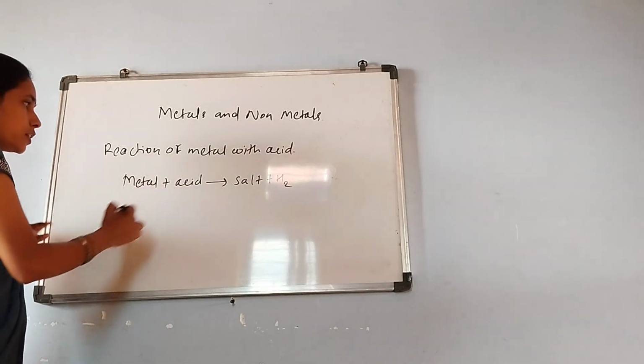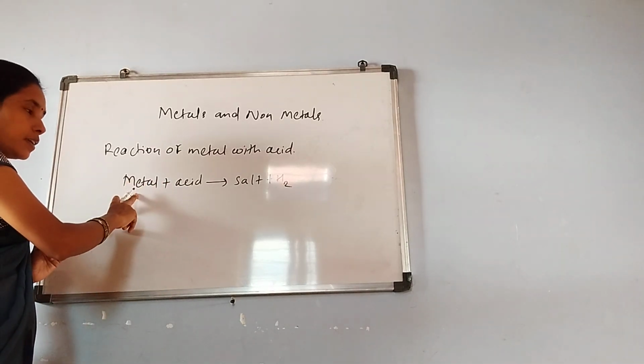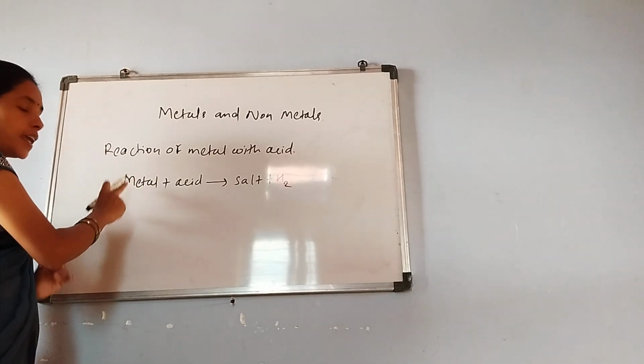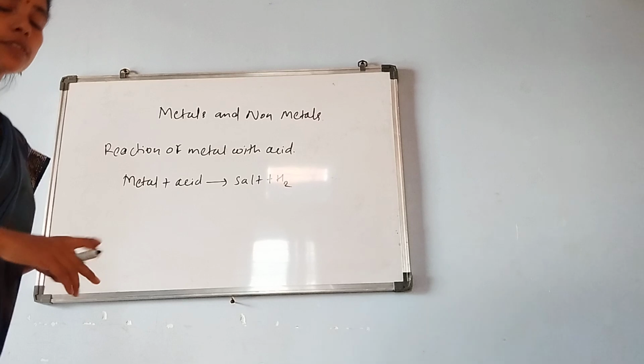I'll write down here why, when nitric acid reacts with a metal, it does not evolve hydrogen gas.